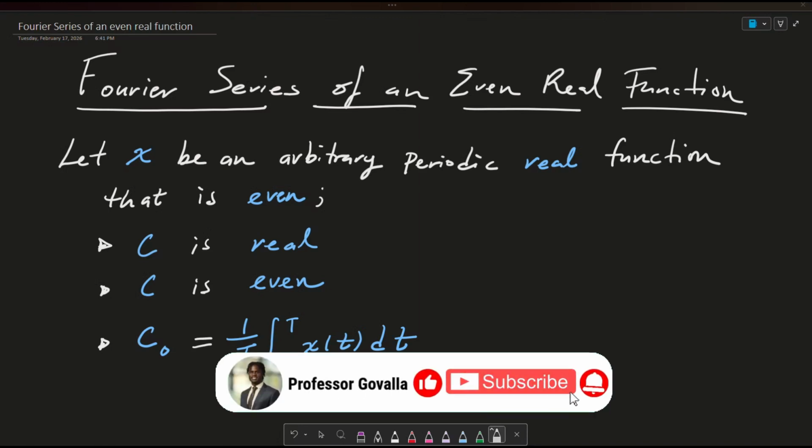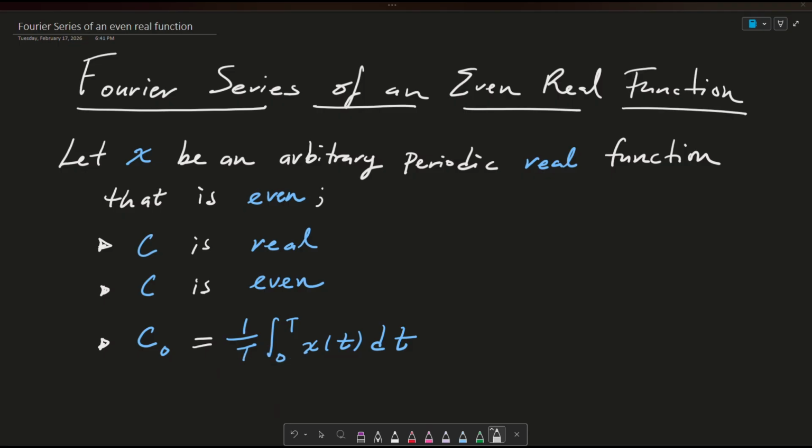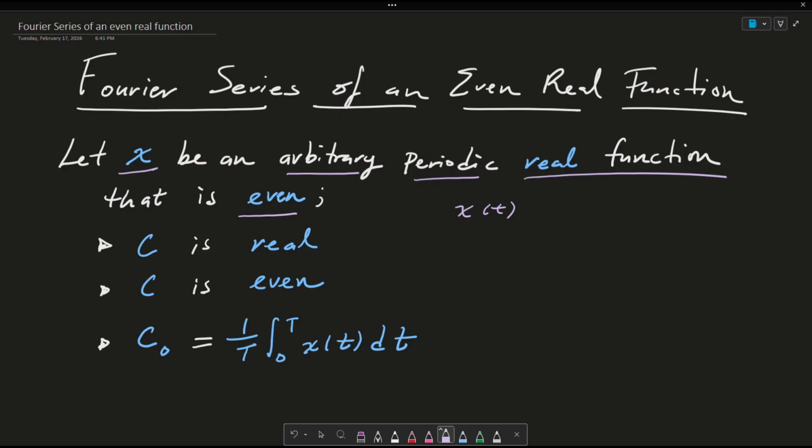My name is Professor Govala, and today I'm going to be talking to you about the Fourier series of an even real function, where we want to prove that any arbitrary periodic real function that is even, call it x of t, has a Fourier series coefficient c that is real, a Fourier series coefficient that is even, and a Fourier series coefficient when k is equal to 0 that is 1 over the time period T integrated over the period 0 to T, x of t dt.